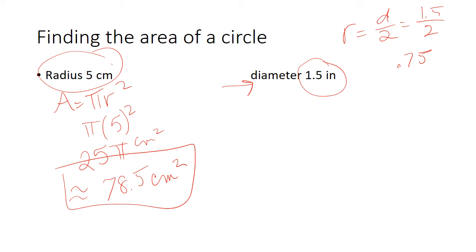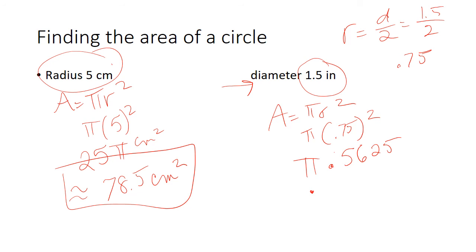So that's what we're going to use. So our area is pi r squared. So that would be pi times 0.75 squared. 0.75 times 0.75 is going to give us pi times 0.5625.